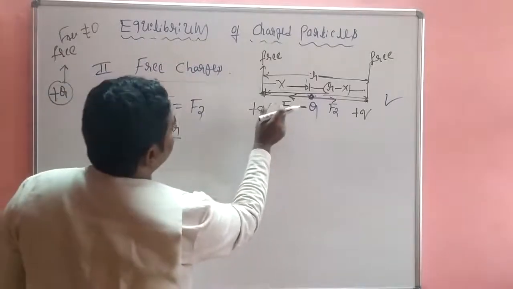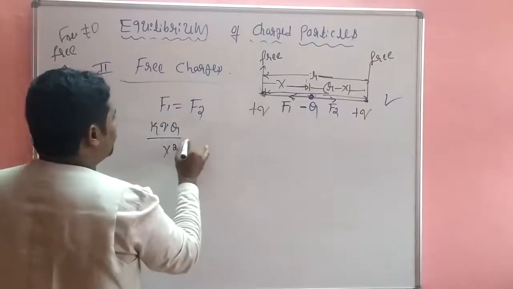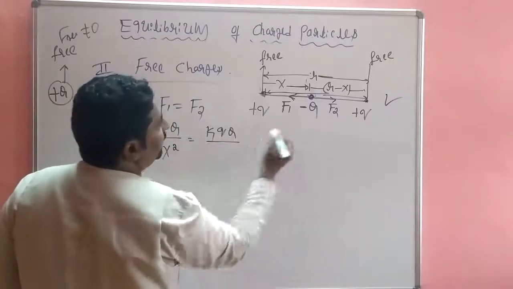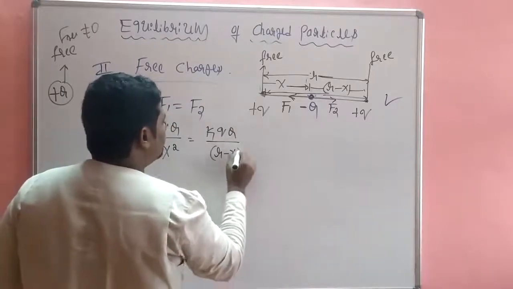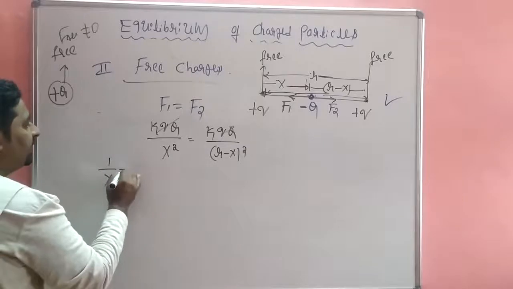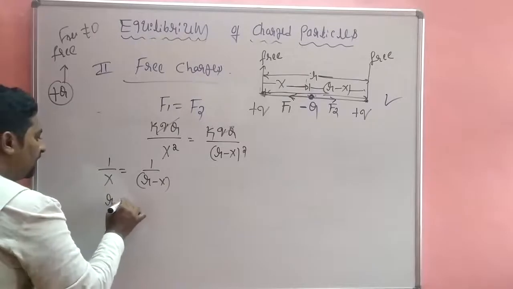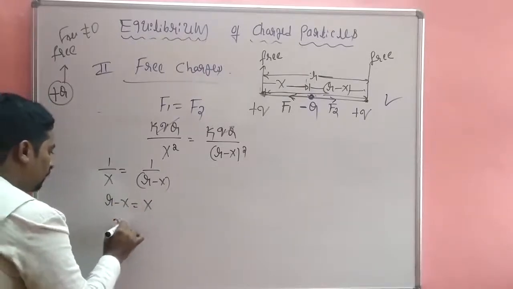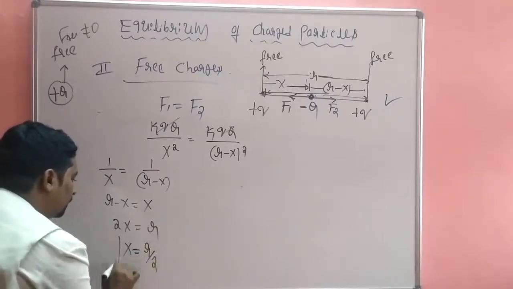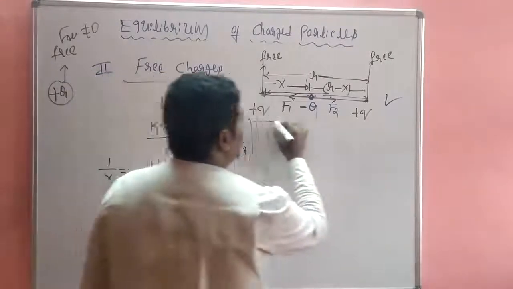So K Q Q divided by x square is equal to K Q Q divided by r minus x whole square. So this cancelled. 1 by x is equal to 1 divided by r minus x. So r minus x is equal to x. 2x is equal to r, x is equal to r by 2. X is equal to r by 2. So come to the magnitude.